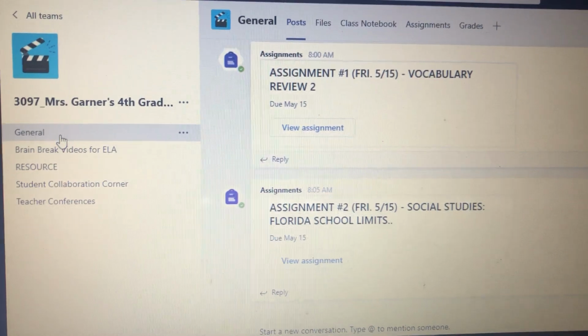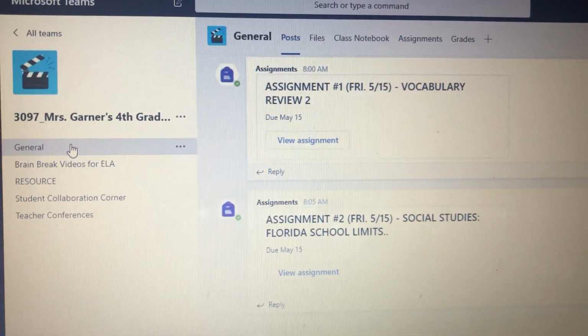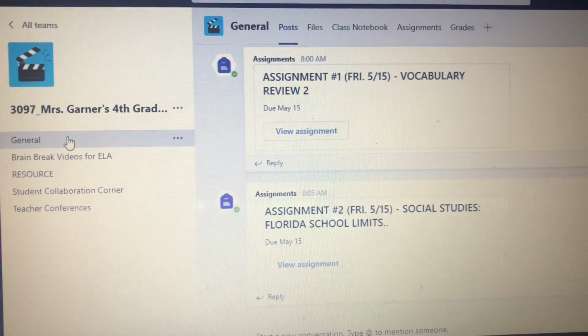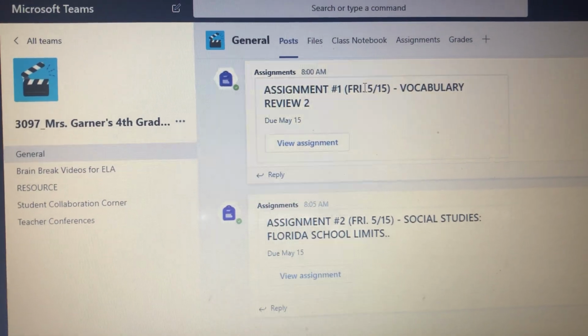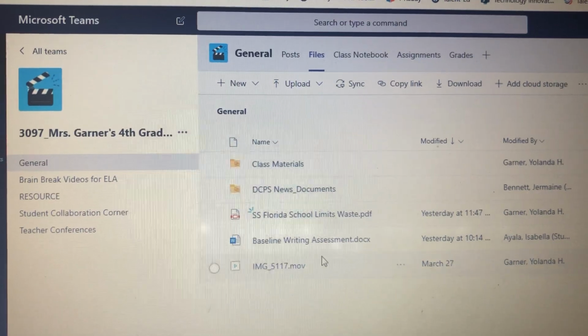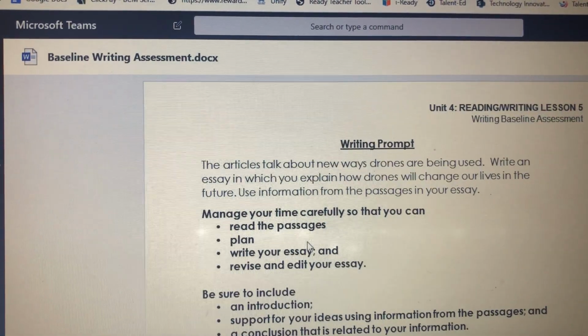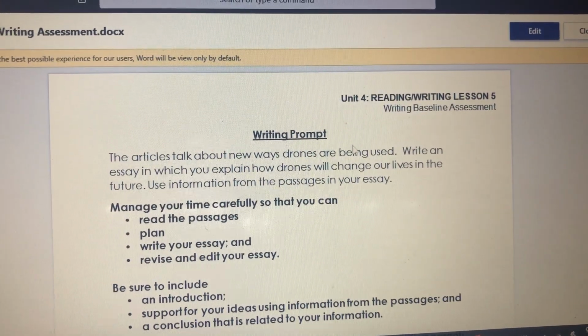All right, so for your writing instruction today, we're going to start with how to access these articles. It seems a few of you are having some issues. Go ahead and click on your General tab in your classroom. From the General tab, you're going to click on Files at the top. From there, you're going to click where it says Baseline Writing Assessment. Once you do that, the writing prompt will display itself.